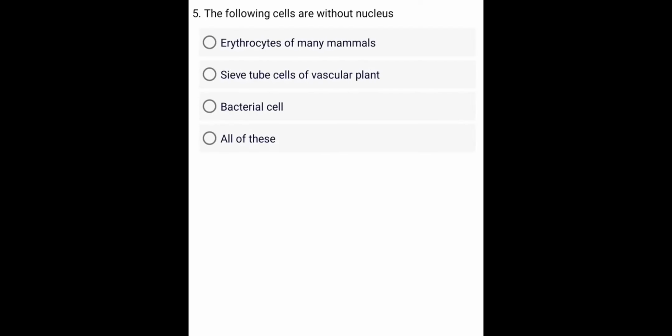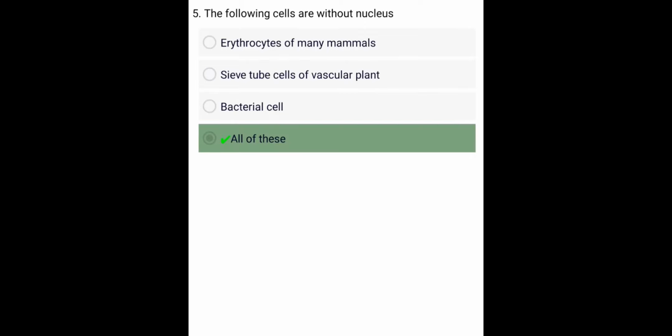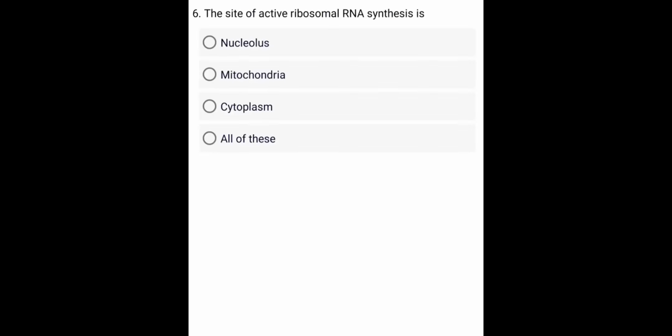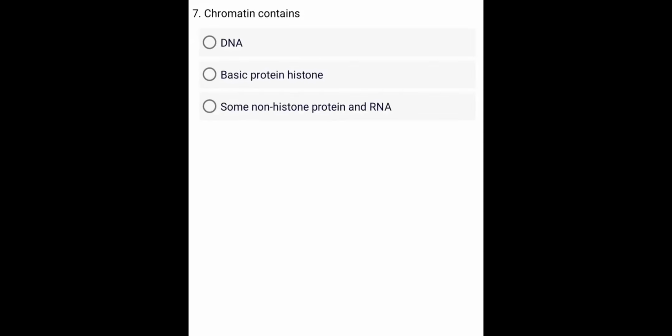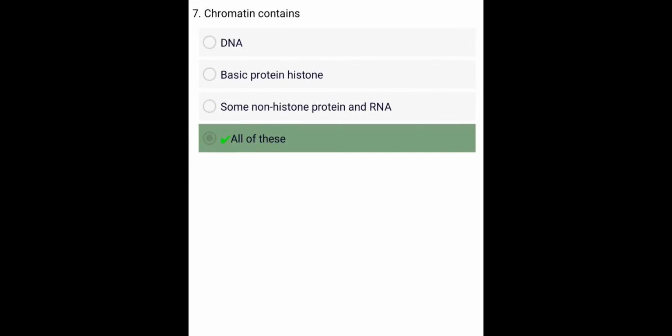A. Erythrocytes of many mammals. The site of active ribosomal RNA synthesis is what? Chromatin contains A. DNA. How long a DNA is distributed in our 46 chromosomes?